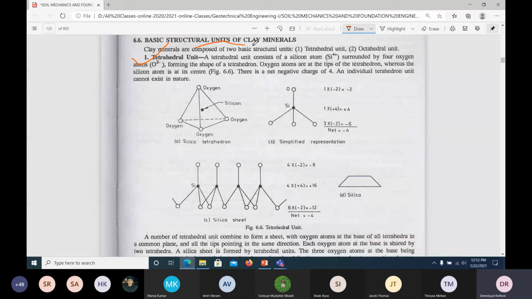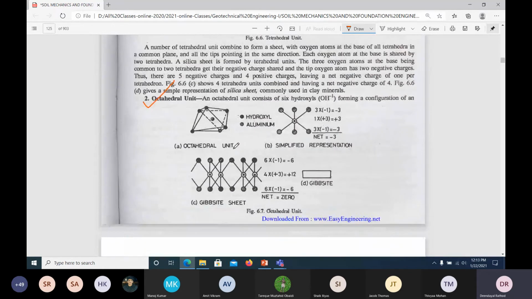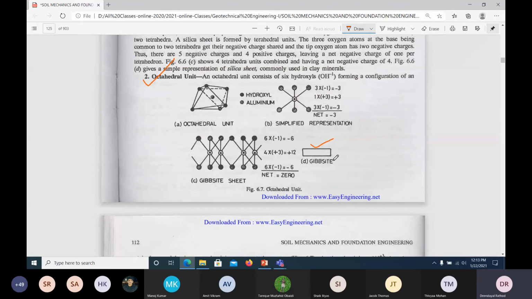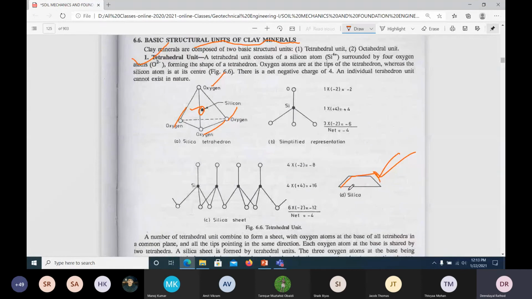Tetrahedron, the basic structure of clay minerals especially. Here silica is there, with oxygen, oxygen, oxygen, 4 oxygen. I have made it like this. Again, it will form like this, and ultimately for our convenience I have made it like this. Then you have these octahedral units, where I have made this gibbsite, or aluminum. Here aluminum is there, 1 2 3 4 5 6, then it will form a sheet like this. We call it a sheet, and I'm representing it like this for our convenience only.